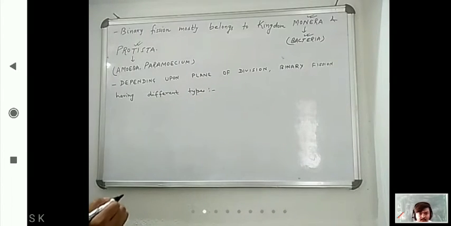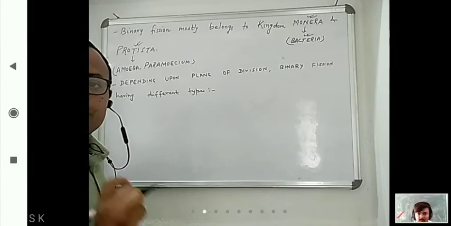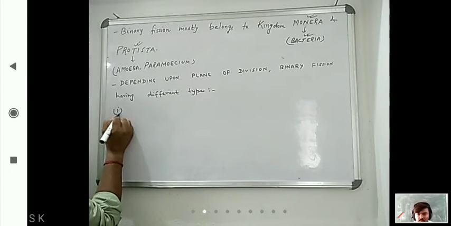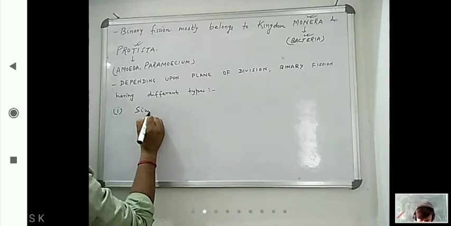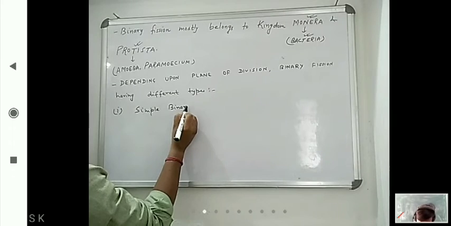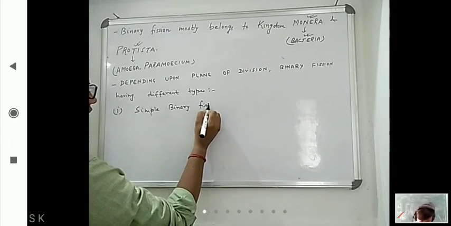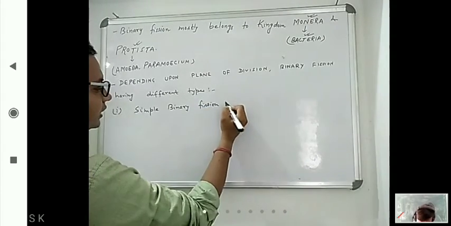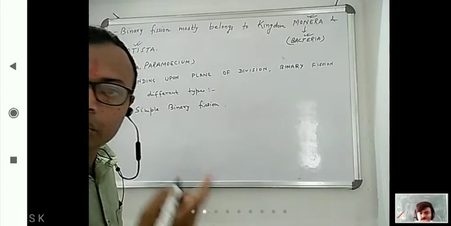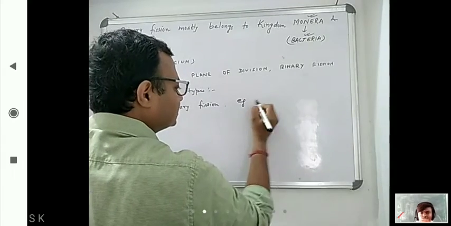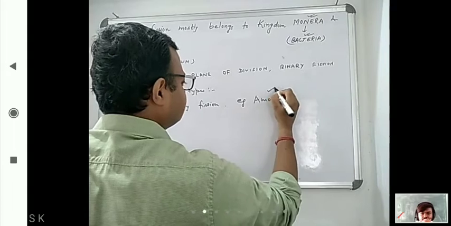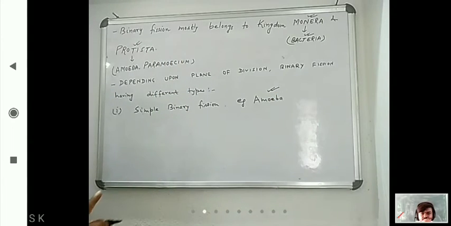So what are the types? Number one type is simple binary fission. And here the example is important, and the example is what? Yes, already you all know, for example, amoeba. This example is important, you have to remember the example.